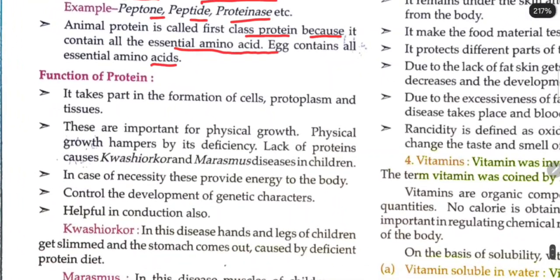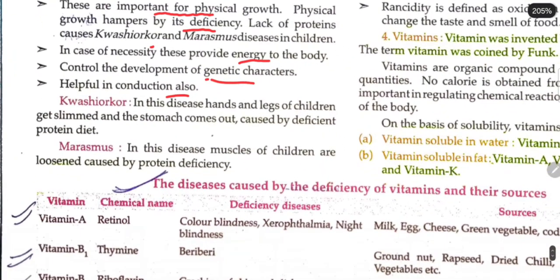Function of protein: it takes part in the formation of cells, protoplasm, and tissues. These are important for physical growth. Physical growth is hampered by its deficiency. Lack of proteins causes kwashiorkor and marasmus diseases in children. In case of necessity, these provide energy to the body, control the development of genetic characters, and are helpful in conduction also.